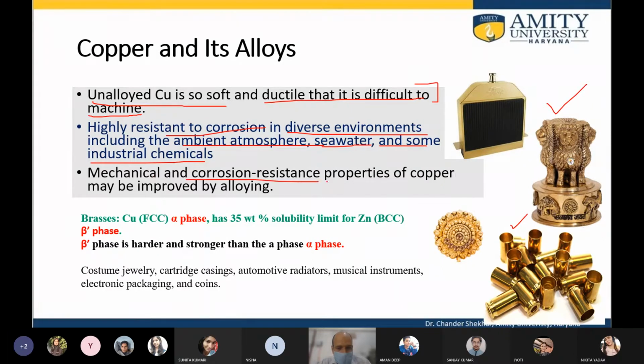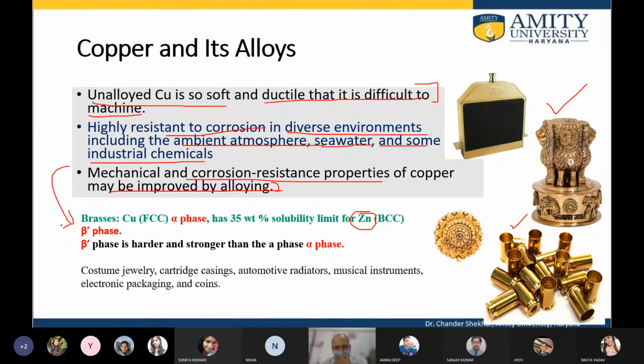Mechanical and corrosion resistance properties of copper may be improved by alloying. Copper does corrode. It forms oxides of copper, and that can be prevented by alloying copper with various elements, for example zinc. Because copper corrodes, it is not a noble metal.